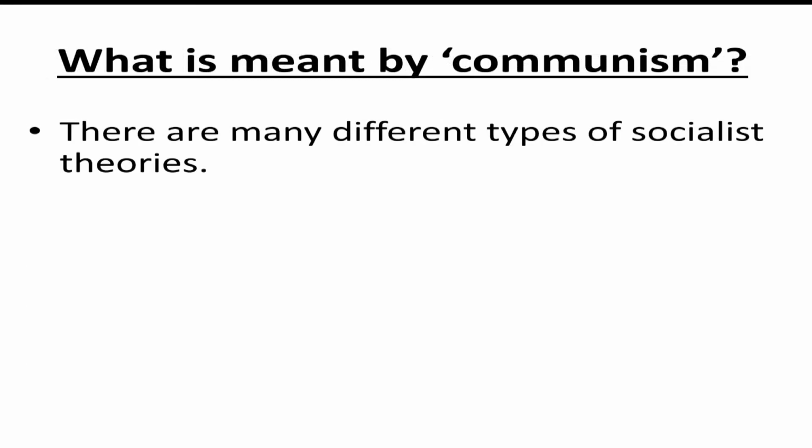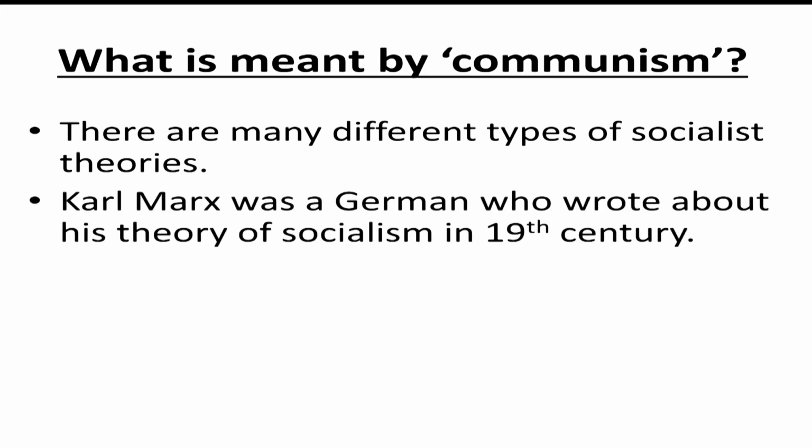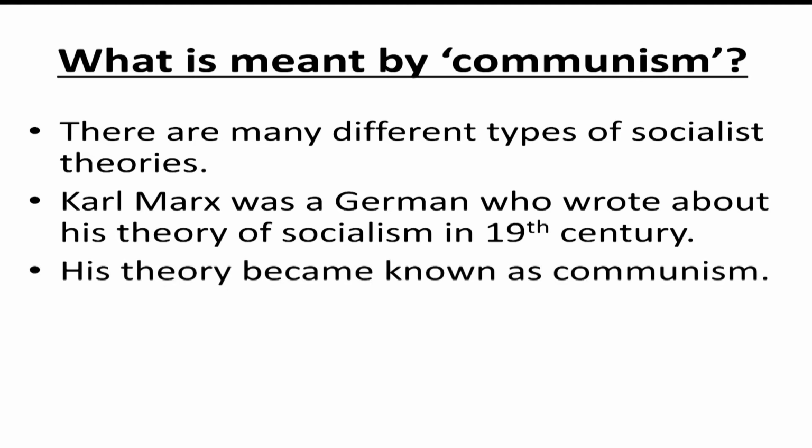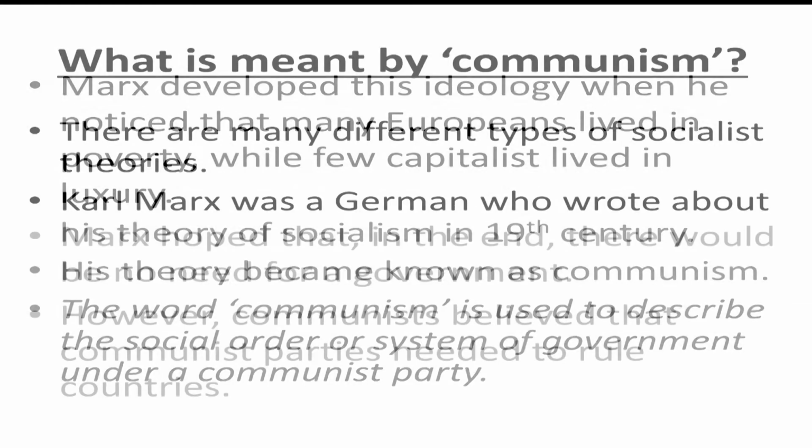There are many different types of socialist theories. Karl Marx was a German who wrote about his theory of socialism in the 19th century. His theory became known as communism. The word communism is used to describe the social order or system of government under a communist party.